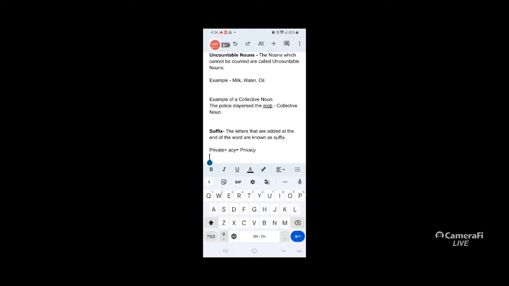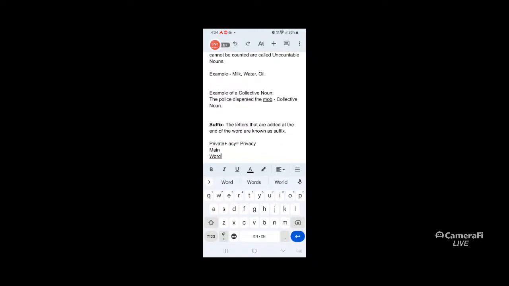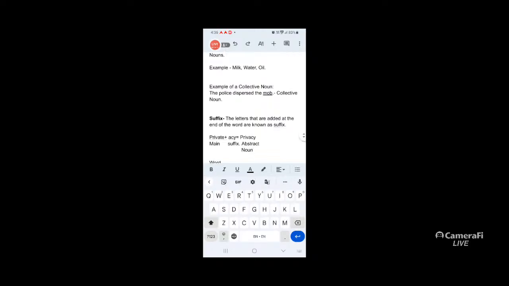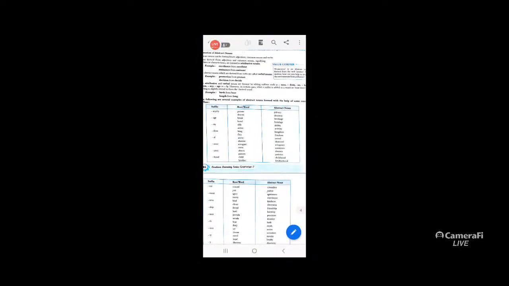Private is the main word, acy is the suffix, and privacy becomes the abstract noun. So this is how abstract nouns are formed.